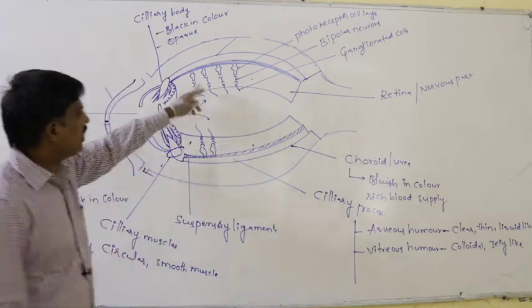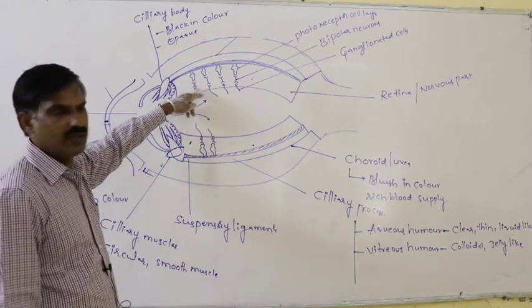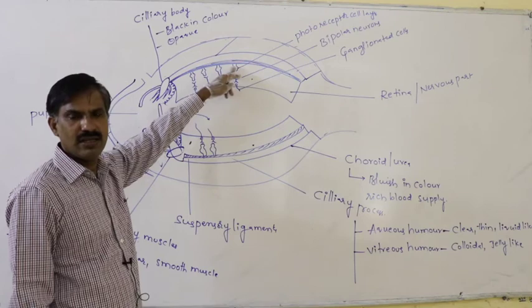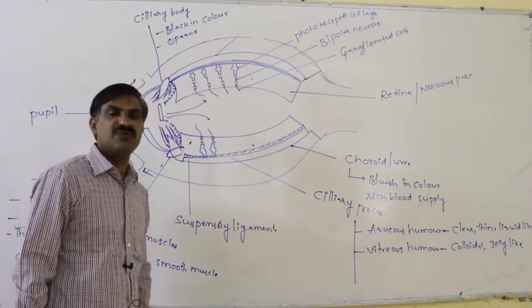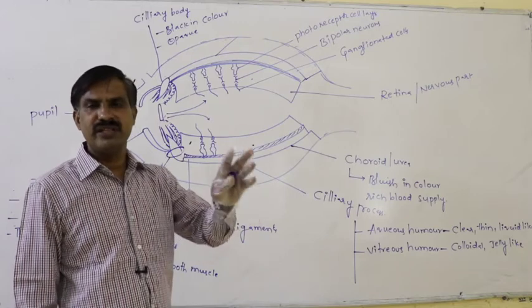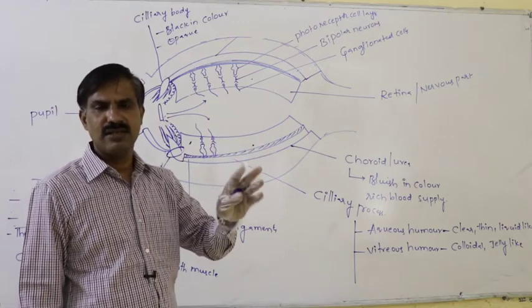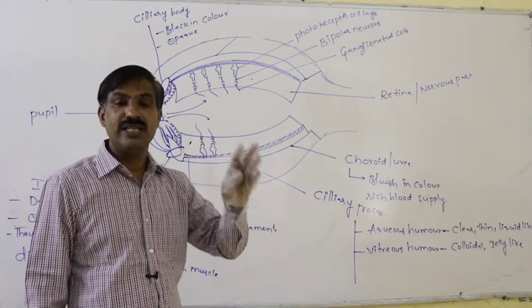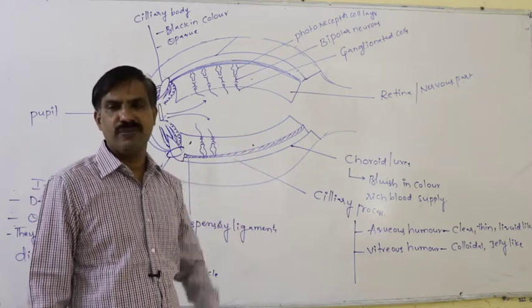So the light simply passes over them and finally reaches the photoreceptor cell. In photoreceptor cells, photoreceptor pigments are present, so they receive that light. In response to that received light, they generate the action potential.